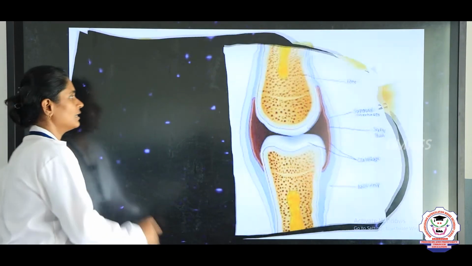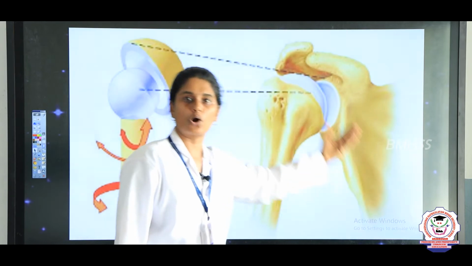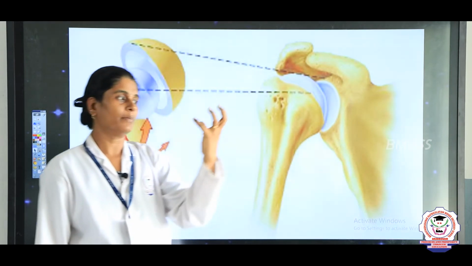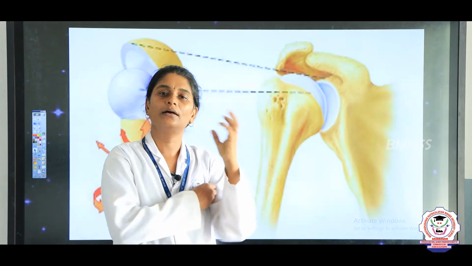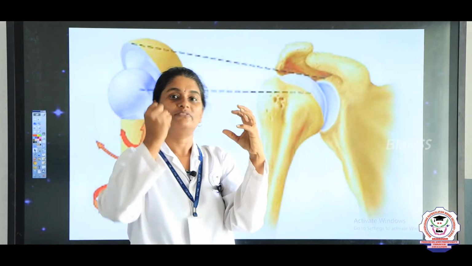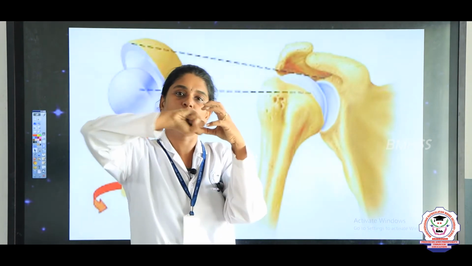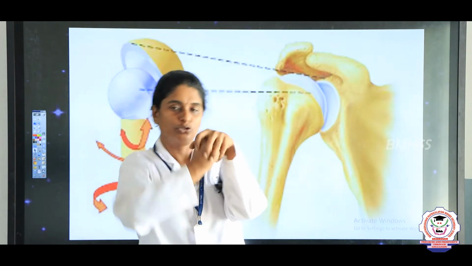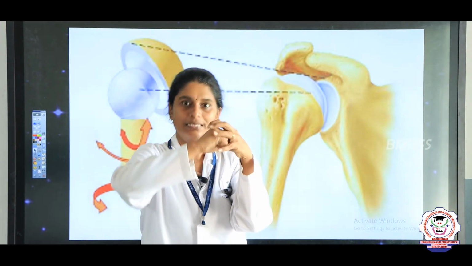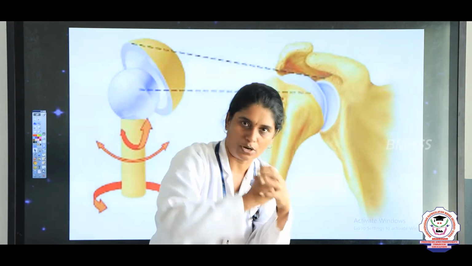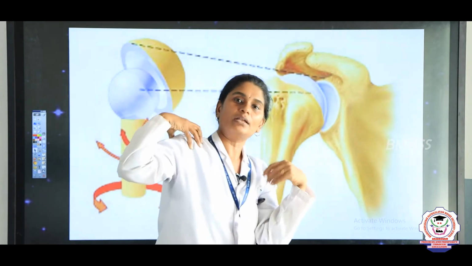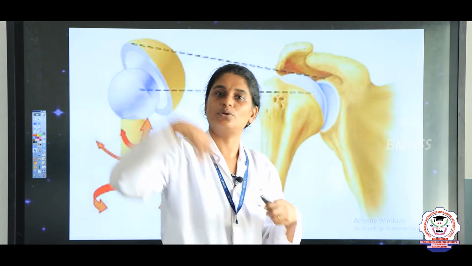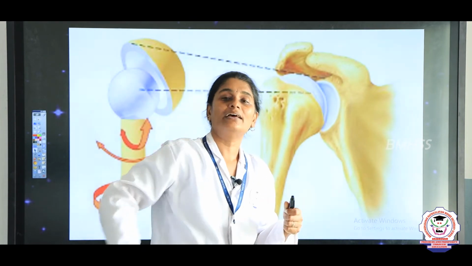The first one is ball and socket joint. A socket is like a cup shape, and the ball is like a ball. When a ball is fixed into the socket, that joint is known as a ball and socket joint. We can see this joint in our shoulders and in our hip.